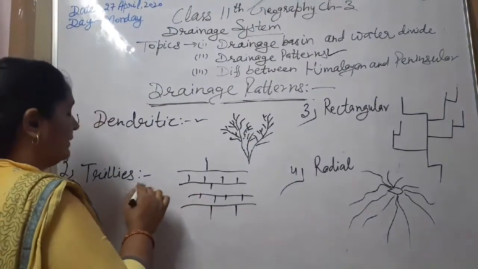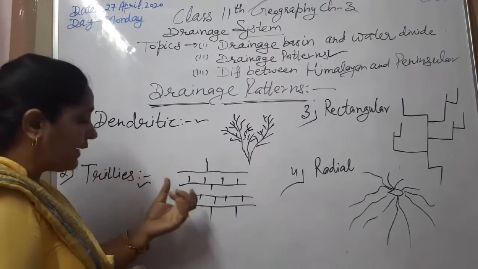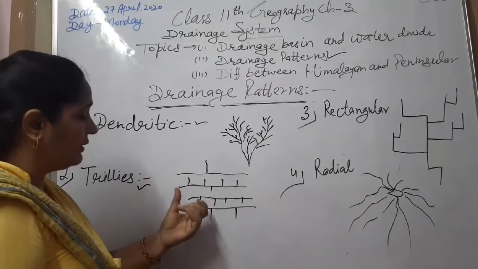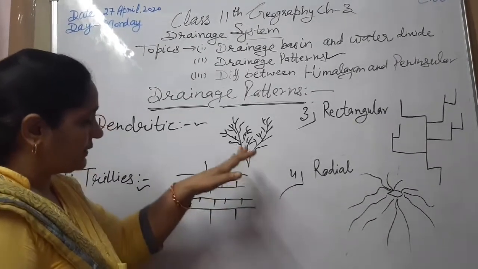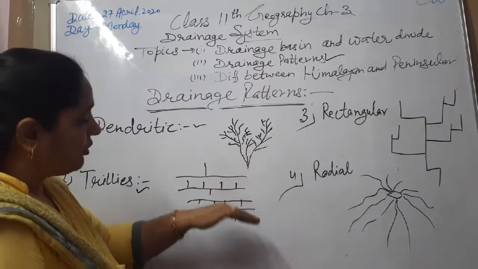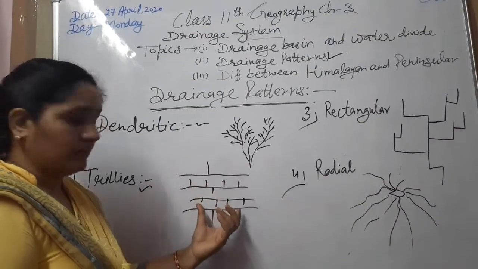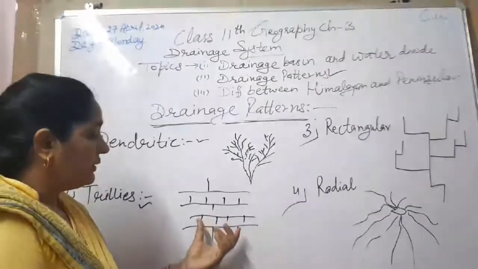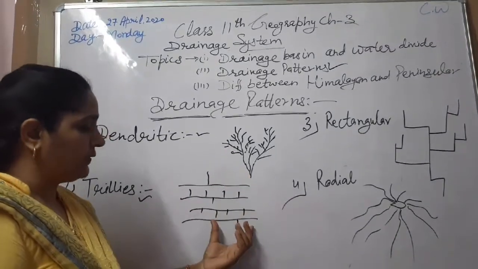Next one is trellis. This type of river forms whenever the bed of rocks is of two types, soft rocks and hard rocks. The land is formed of both types of rocks.